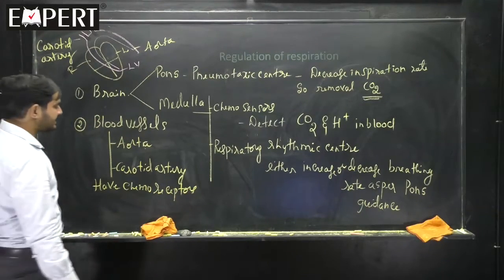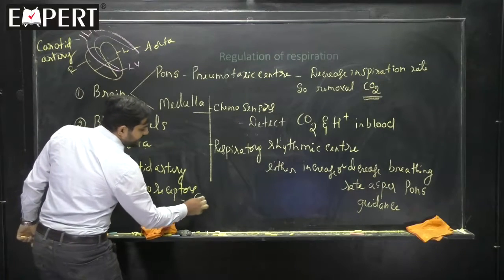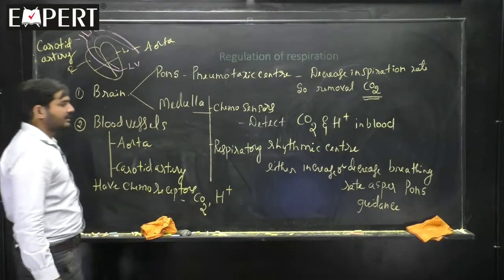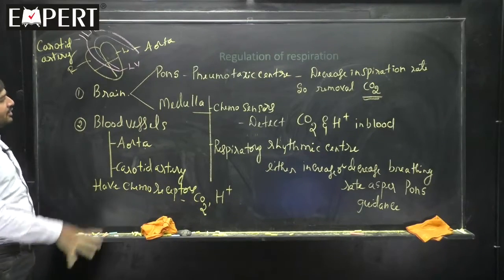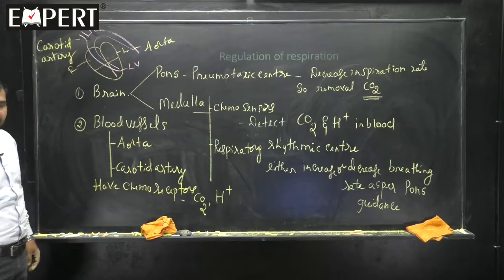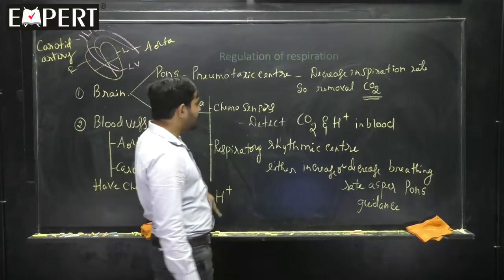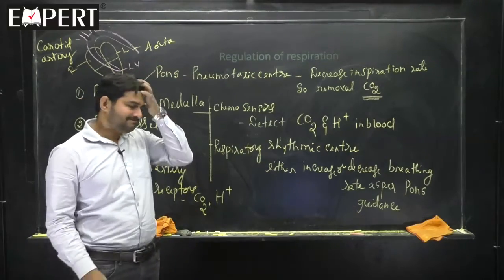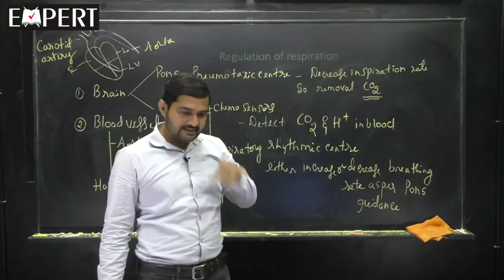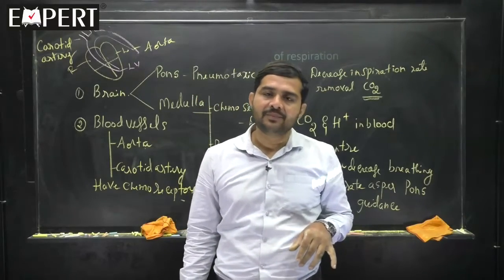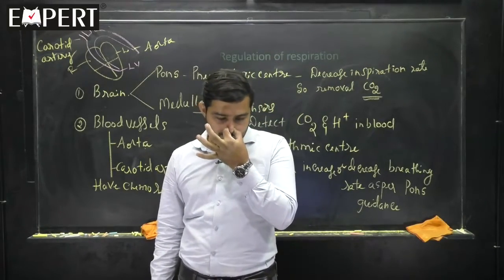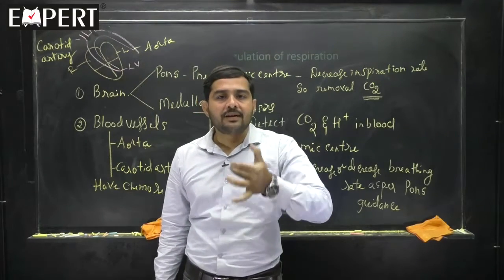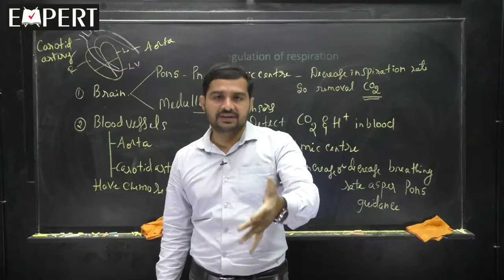They have chemoreceptors which can sense the level of CO2 and the level of H plus. That means, in the regulation of respiration, the level of CO2 and the level of H plus is detected, but not the level of oxygen. That is the reason, for example, a question asked in NEET exam: when we close the nostril, not breathing, then what makes the urge of breathing?